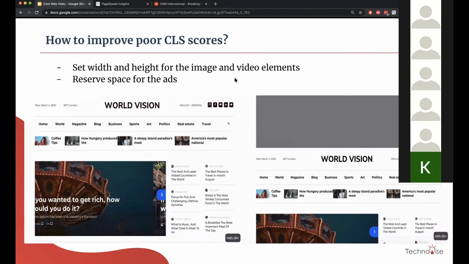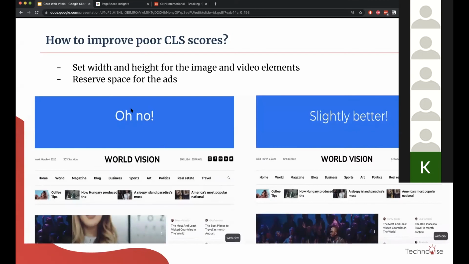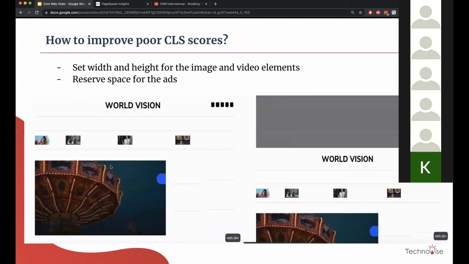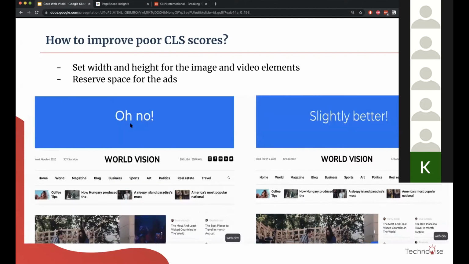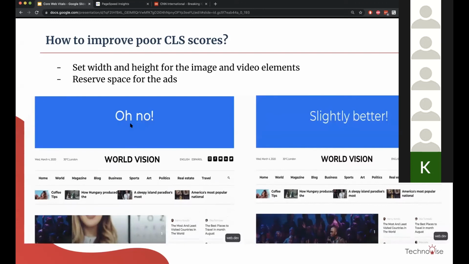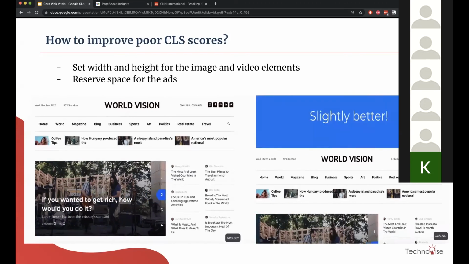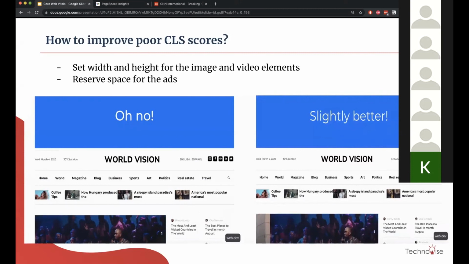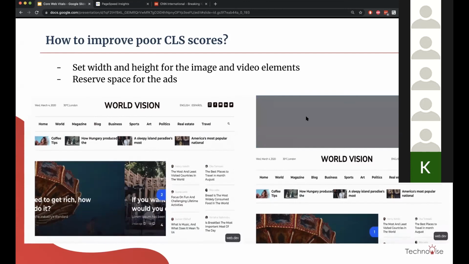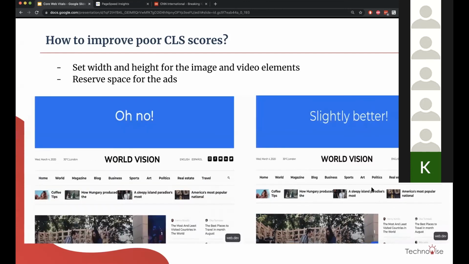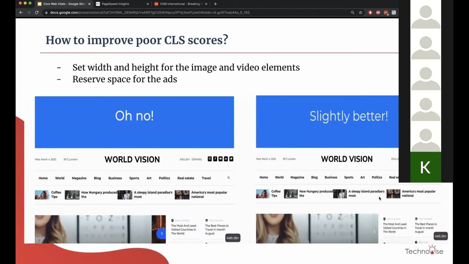So again, how to improve? These are some examples here. On the left side, you can see there is a huge layout shift. The page is loaded, and then this ad loads. On the right side, you can see there was always ad space reserved. It showed a gray area, and then it loaded the actual ad. But for the user, there was no surprise. It was an expected thing.